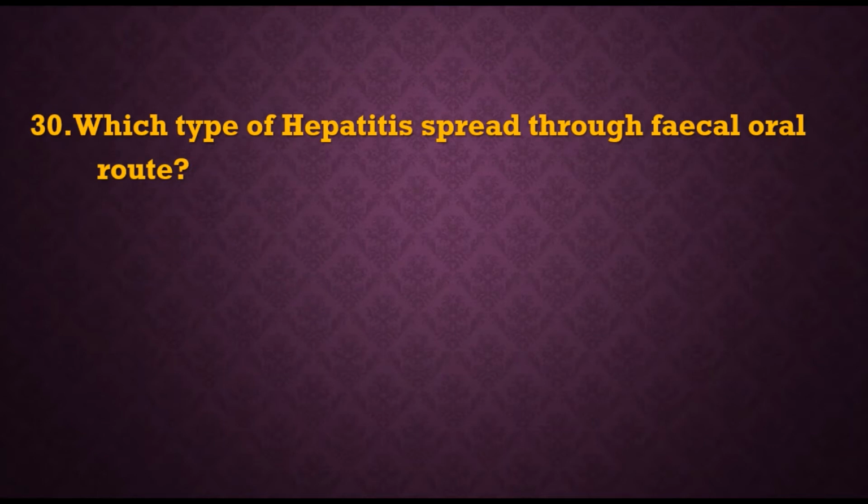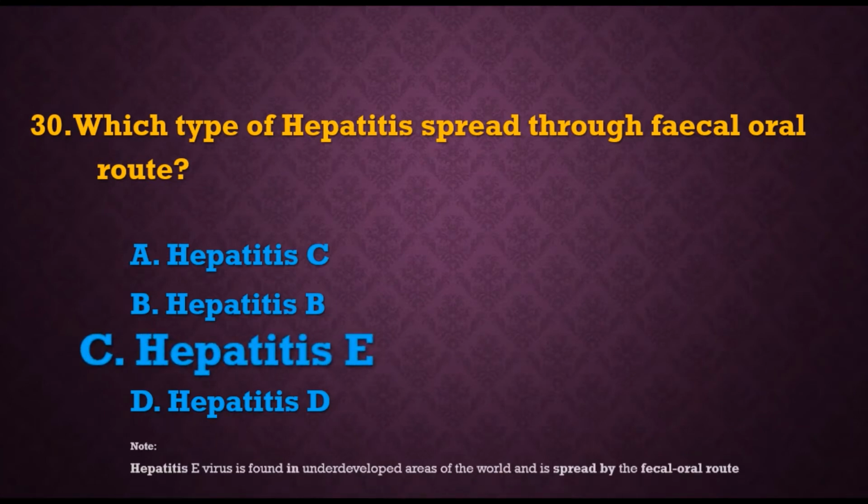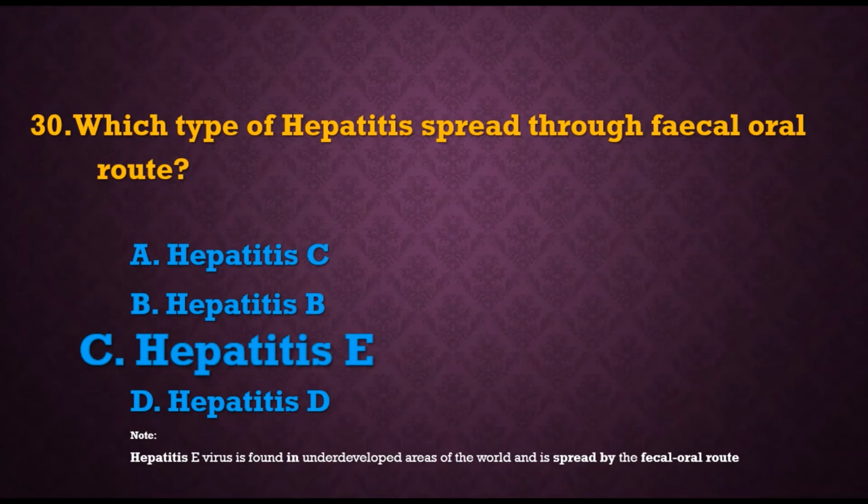30. Which type of hepatitis spreads through the fecal oral route? There are different types of hepatitis like hepatitis A, B, C, like that. So they are asking which type is going to spread through fecal contamination. Options are hepatitis C, hepatitis B, hepatitis E and hepatitis D. The answer is hepatitis E. Here, the hepatitis E virus is found mainly in the underdeveloped areas of the world and is spread by the fecal oral route, whereas the others are spread through serum, that means the serum is responsible for transmitting them.